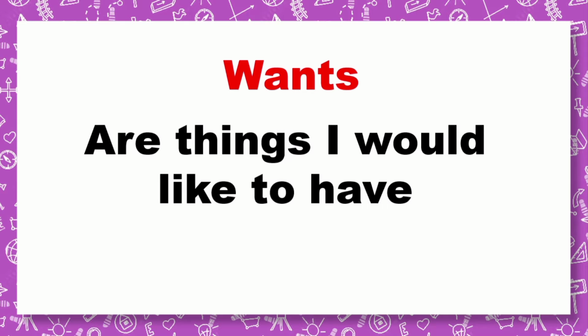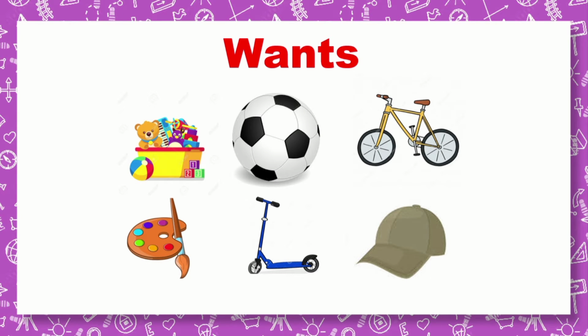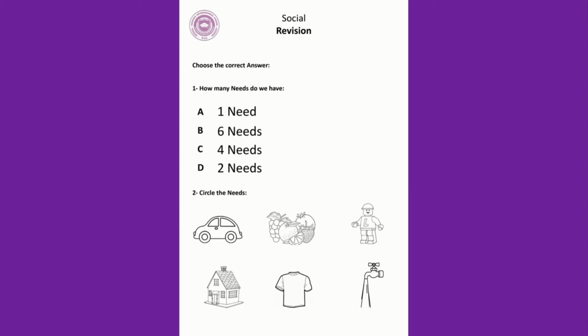What is wants? Wants are things I would like to have. I don't need it, but I would like to have it. Like what? Like toys. I don't need toys every day, but I want to have it. Like a football, or a bicycle, or colors, or a scooter, or a hat. We don't need this stuff, but I want to have it. I just want to have it for one day maybe or another day, but I don't need it every day. These are called wants.